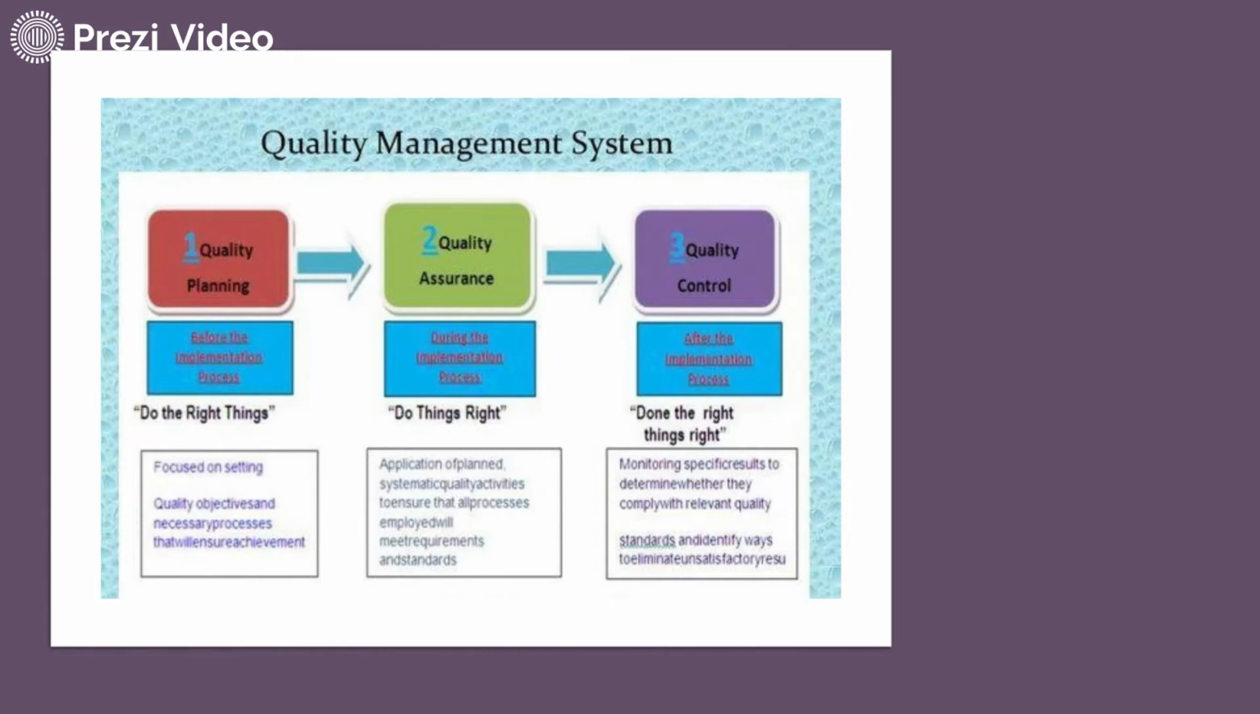This stage arrives after the implementation, and it means you have done the right things the right way. So you can simply say, for developing the quality management system, all the processes, functions, decisions and activities performed by any organization have to be bifurcated into three stages. First is the quality planning part, second is the quality assurance part, and third is the quality control part.